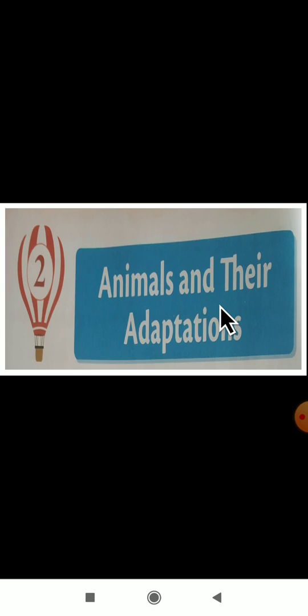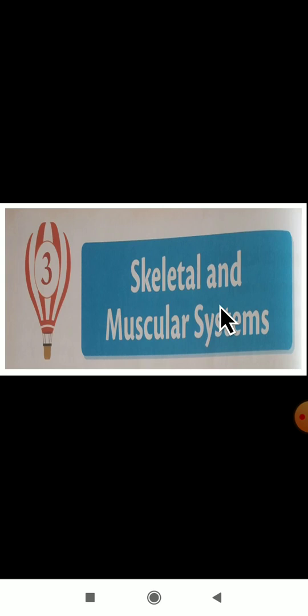The third lesson name here is Skeletal and Muscular System. You are all very familiar with this lesson. You have already learned about your body parts. But here in your third lesson you will study the skeletal and the muscular system, related to the human skeletal system. The whole parts of the human skeletal system we will study in the third lesson.